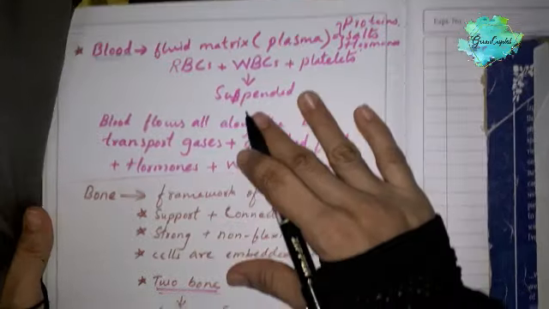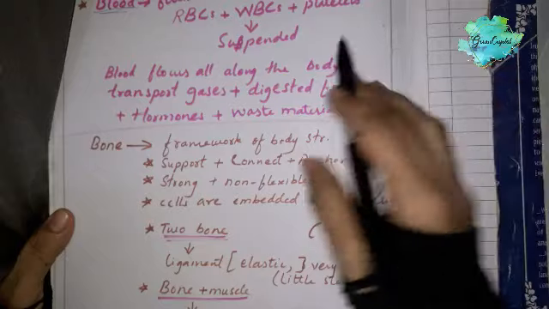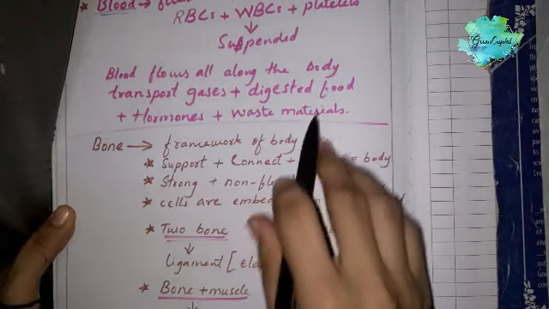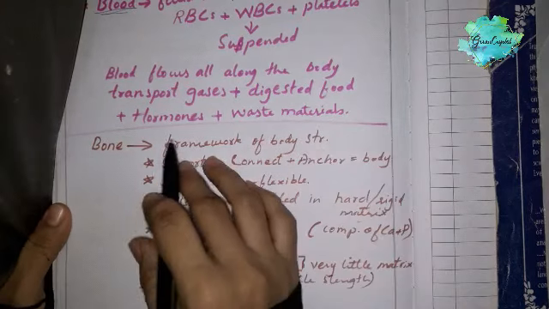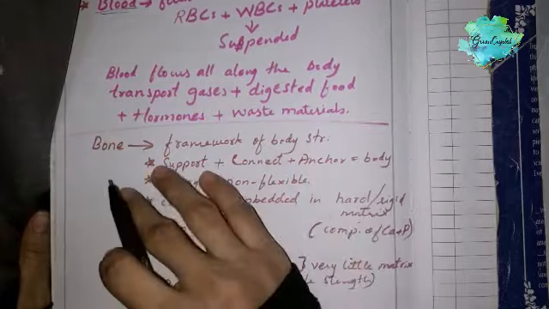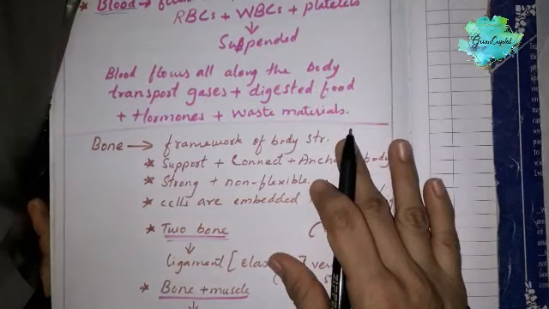Blood flows all along our body and transports gases, digested food, hormones and waste material from one part of the body to another. That's it about blood.